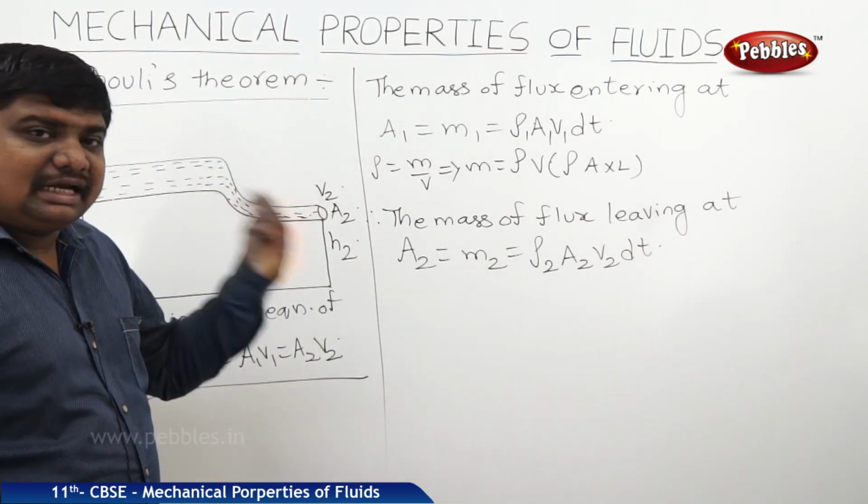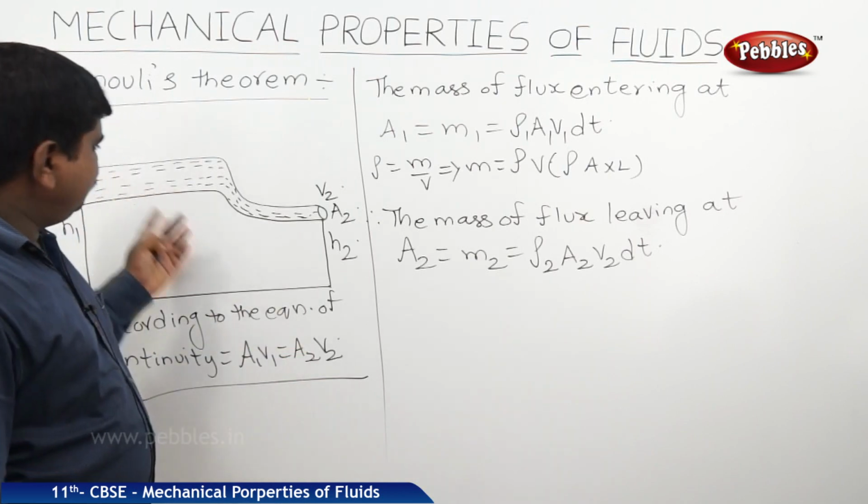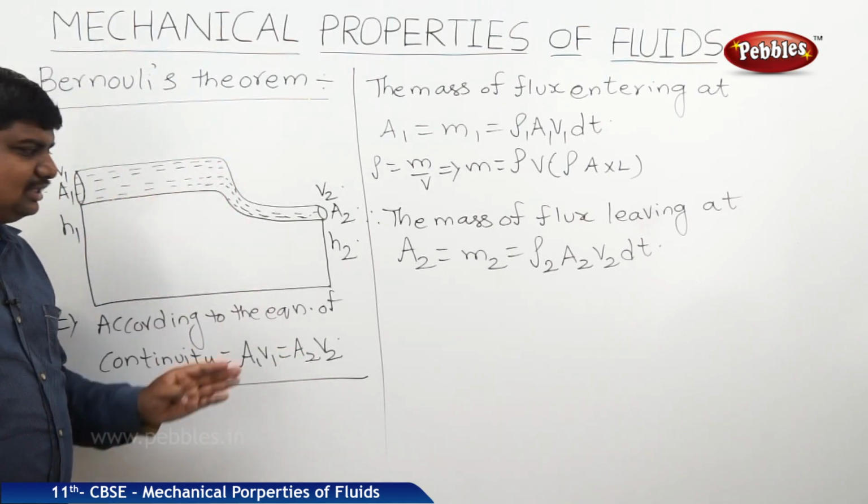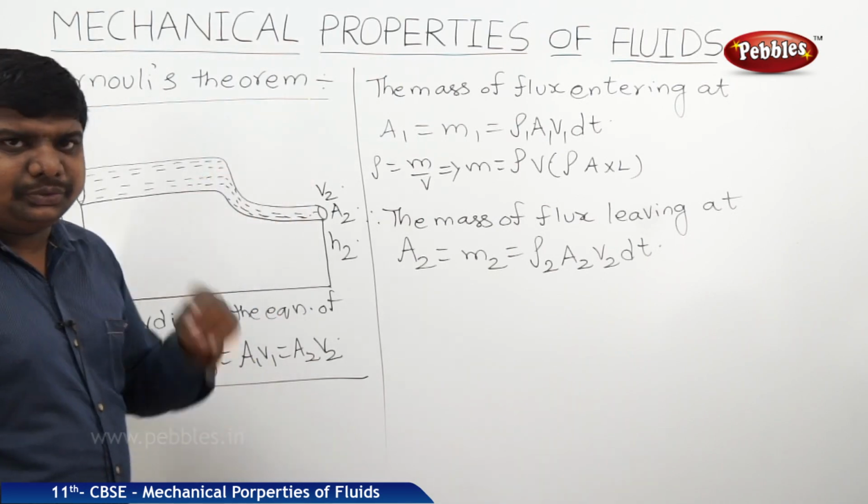The amount of work done by the fluid against its pressure at the two ends is nothing but W1 minus W2.